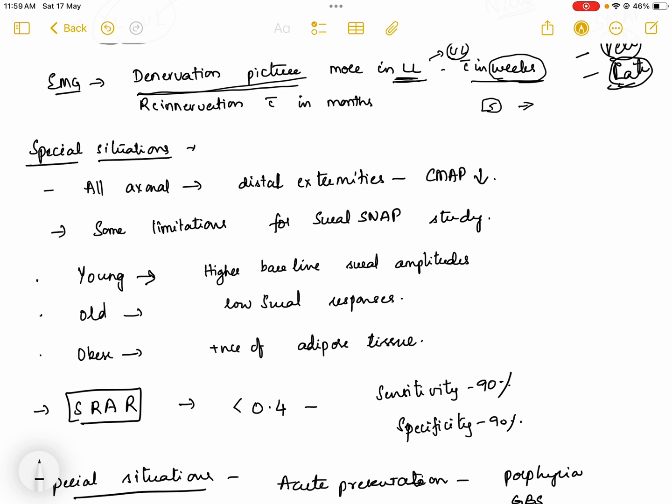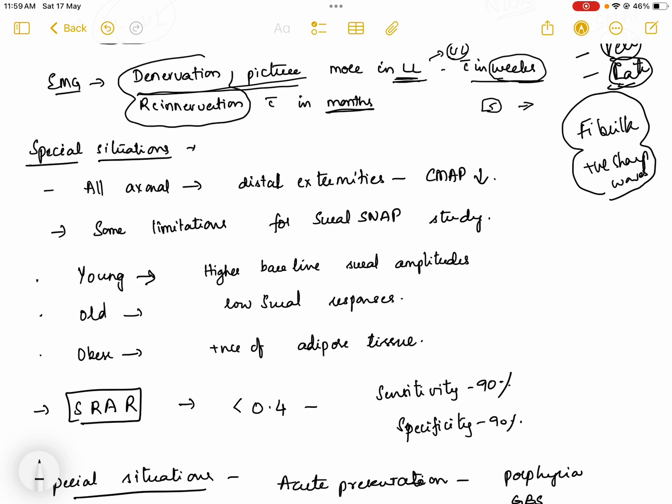The denervation pattern includes the presence of fibrillations and positive sharp waves. And when this denervation happens, the reinnervation happens over months. So the presence of a denervation and reinnervation pattern is suggestive of axonal involvement, that is, axonal neuropathies.